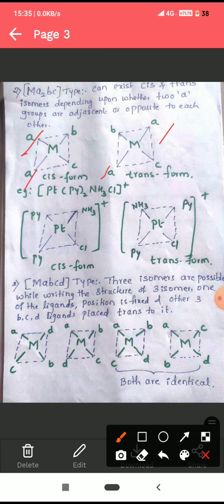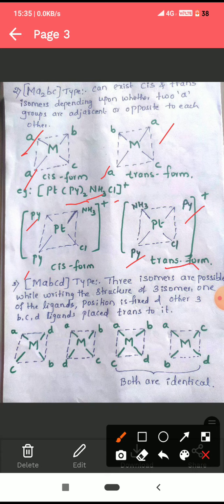For example, py. Py means pyridine. There are two pyridine ligands, one ammonia and one chloride. Pyridine adjacent to each other, therefore it is in a cis form. In the next one, pyridine molecules are opposite to each other or diagonal to each other, therefore it is an example for trans form.